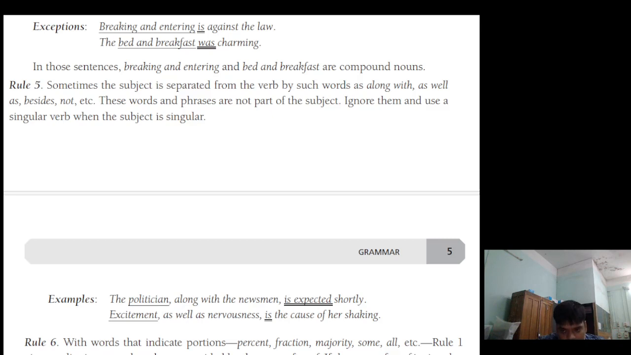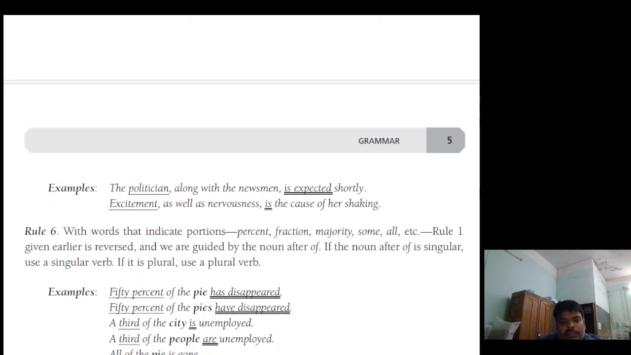Next, rule 6. With words that indicate portion, percent, fraction, majority, some, all, etc., rule 1 given earlier is reversed, and we are guided by the noun after "of." If the noun after "of" is singular, use a singular verb. If it is plural, use a plural verb.